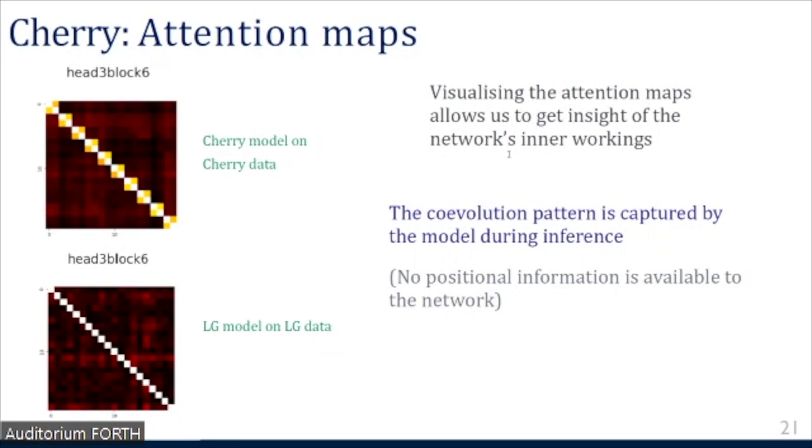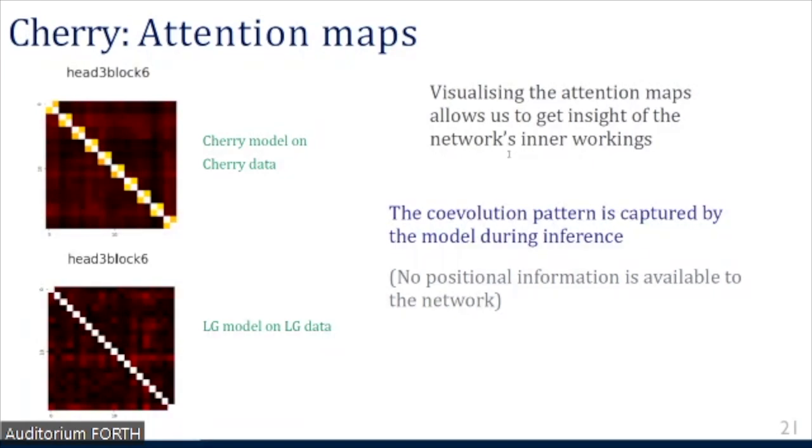So here we are visualizing the attention maps corresponding to the updates, side by side. So in a nutshell, the lighter the squares, the more attention is given to a given position along the sequences. Here we are only looking at the first 20 residues of the sequence, and we see that a pattern emerges. Indeed, I didn't mention this, but in the simulations that we carried out, the co-evolving sites are side by side,